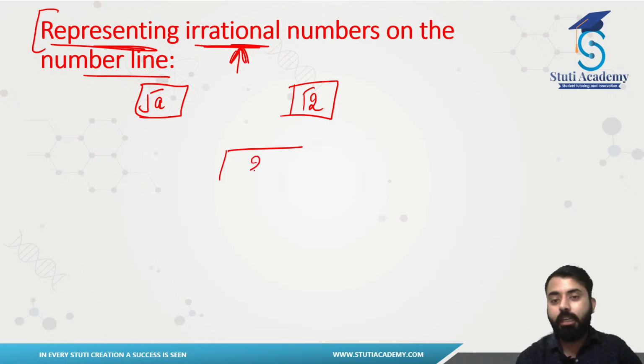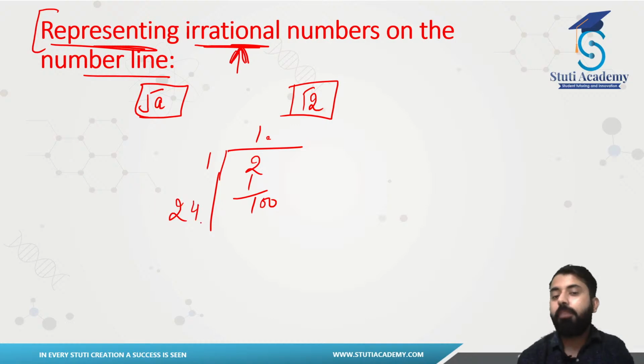So if I try to find its square root to its nearest decimals, what should I get? Let's see. I have 2. That should be 1 here, taking a decimal. That will be 100. Twice of this would be 2. I have to think of a number which should be nearest to this 100, and I have to multiply it with the same number. So that should be 24 into 4.